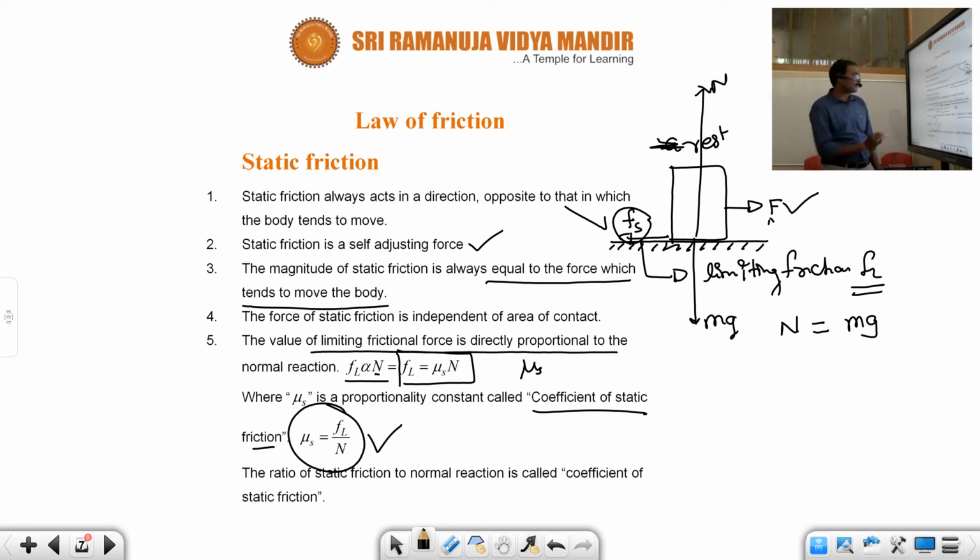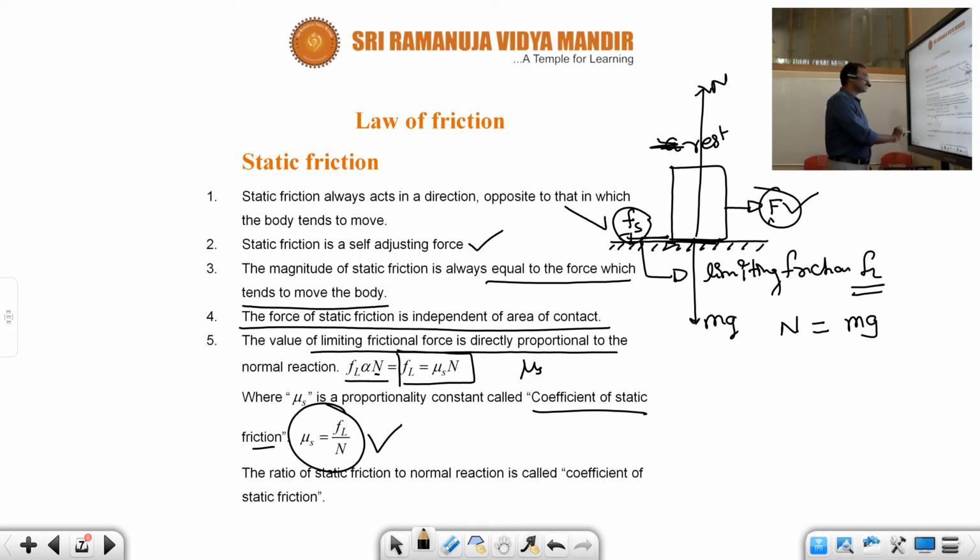Coming to the most important point, sometimes to confuse us, they give different areas of contact and ask for the ratio of the frictions. Remember, the force of static friction is independent of area of contact. That is an important point. To confuse us, there are some questions: if the area is increased, what will happen to the limiting friction? The force of friction does not depend upon the area of contact. It depends upon the frictional force and also upon the applied force here.